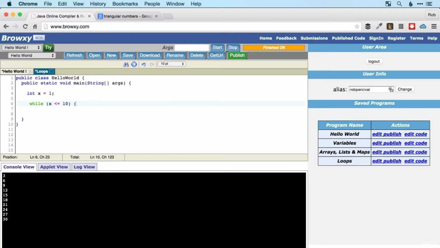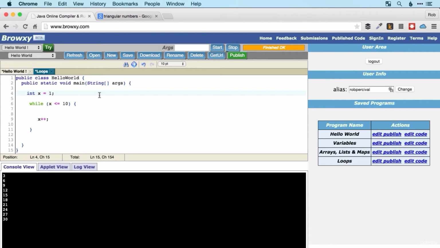So x is not going to be my triangular number. x is going to be my counter variable. And that helps because I don't know what the 10th triangular number is. And if I do it this way, I don't need to know, at least not while I'm writing the code. So let's not forget to increment x at the end of that portion of the loop. Otherwise it will go on forever.